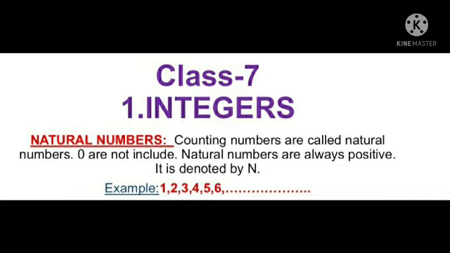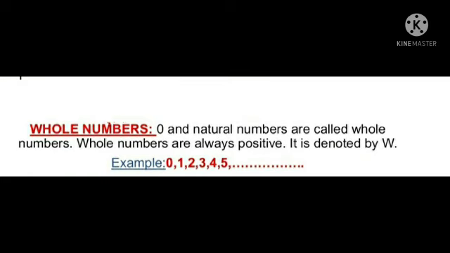Counting numbers are also denoted by a capital letter. Here 0 is not included in this set. Natural numbers are always positive numbers. Okay, 1, 2, 3, 4, 5, 6 and so on are called natural numbers.